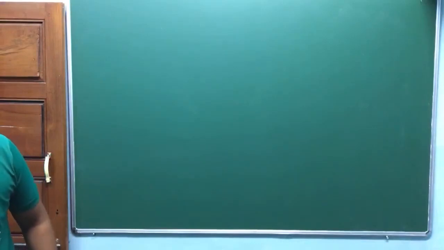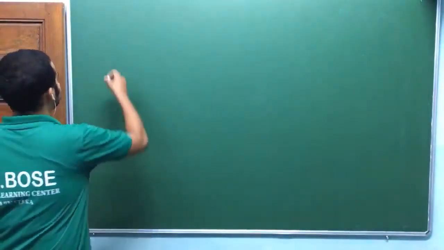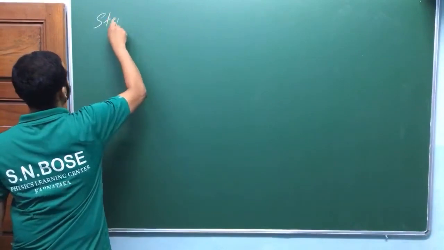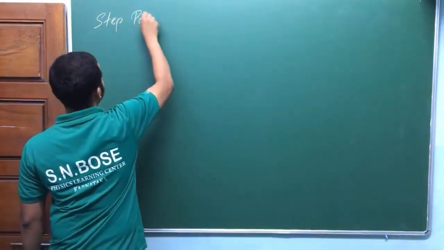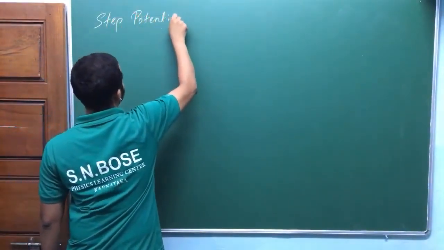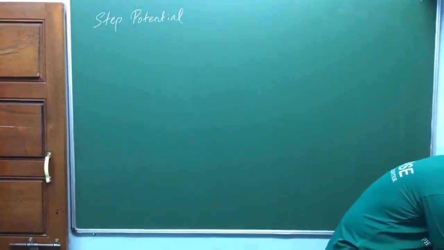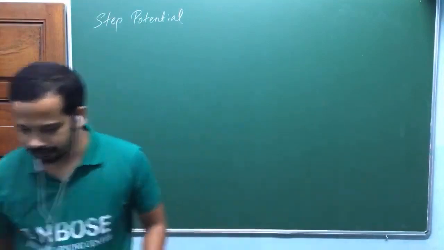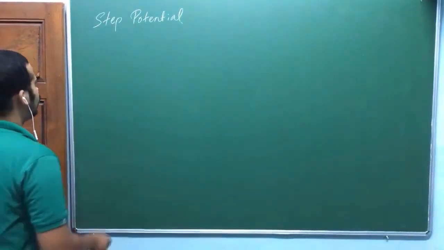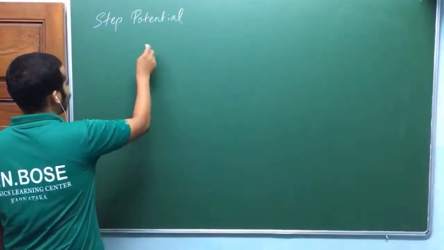So now I'll go to this one, step potential. Is that okay? So in that one, look at here, V of x is defined like this, okay?